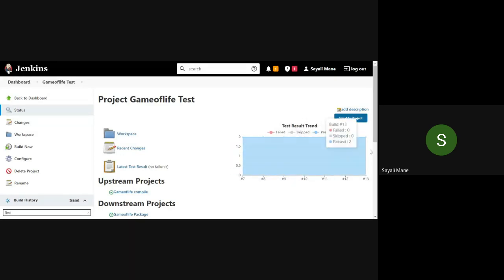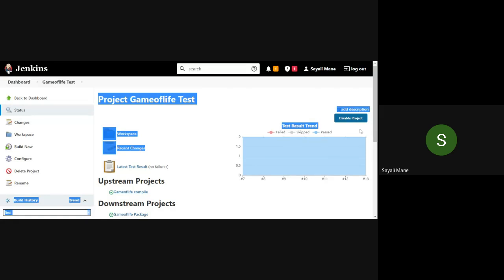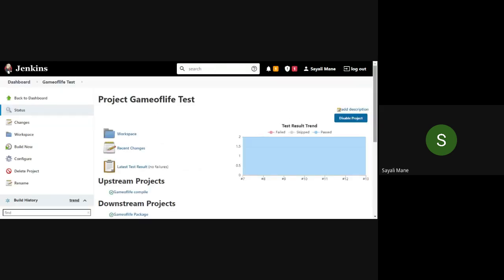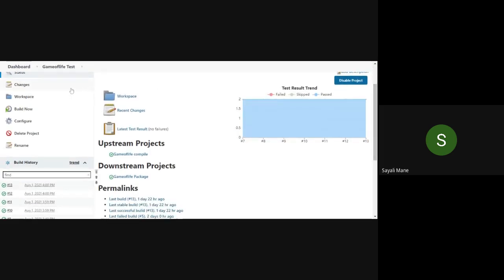Okay, so please take a screenshot of it. Take a screenshot of this whole project, highlight this one, and highlight the graph name also, and save it. Ma'am, what do we have to highlight?